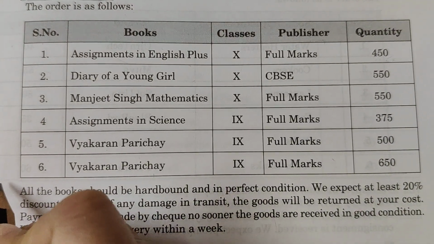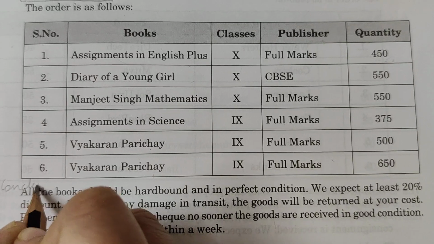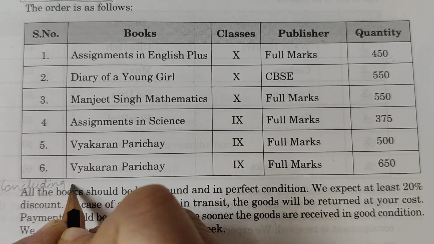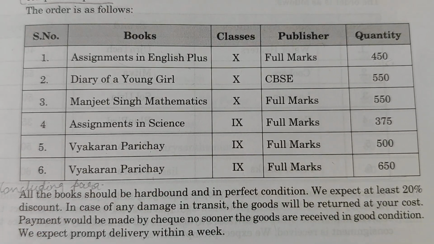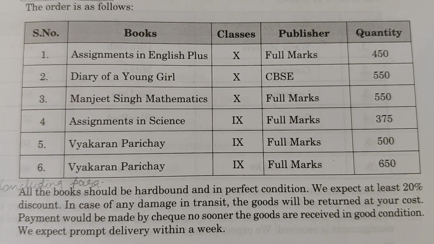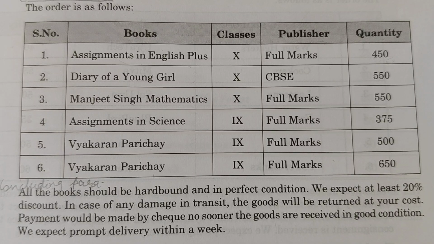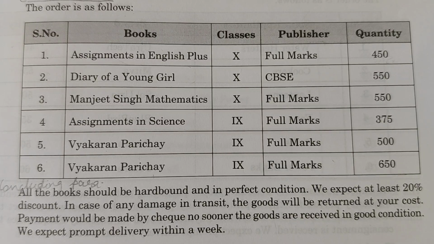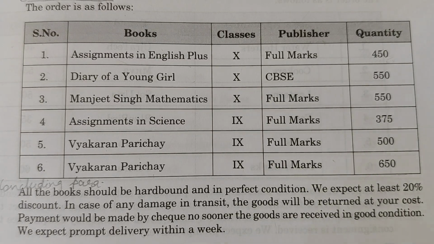And here let me write this for you. It is the concluding paragraph. Here we will conclude, we will give the specifications, what do we want and how the things will be done by this wholesaler, and what kind of prominent things we would like to mention here.